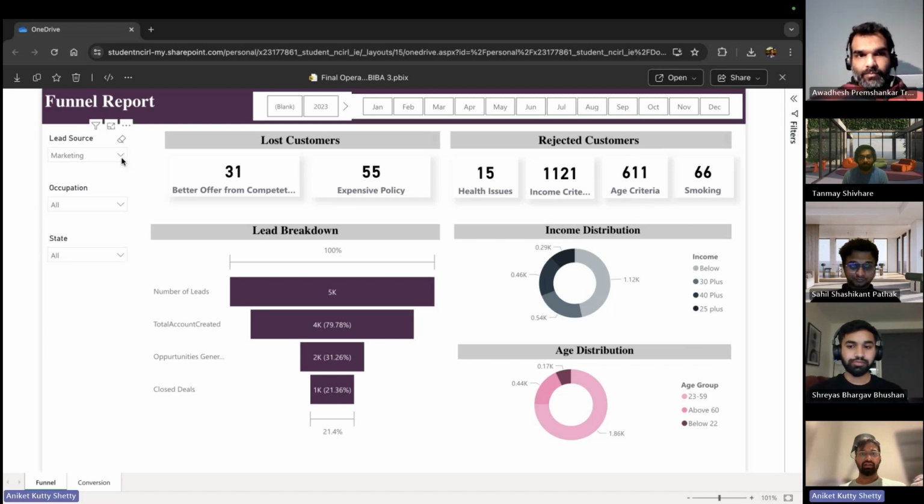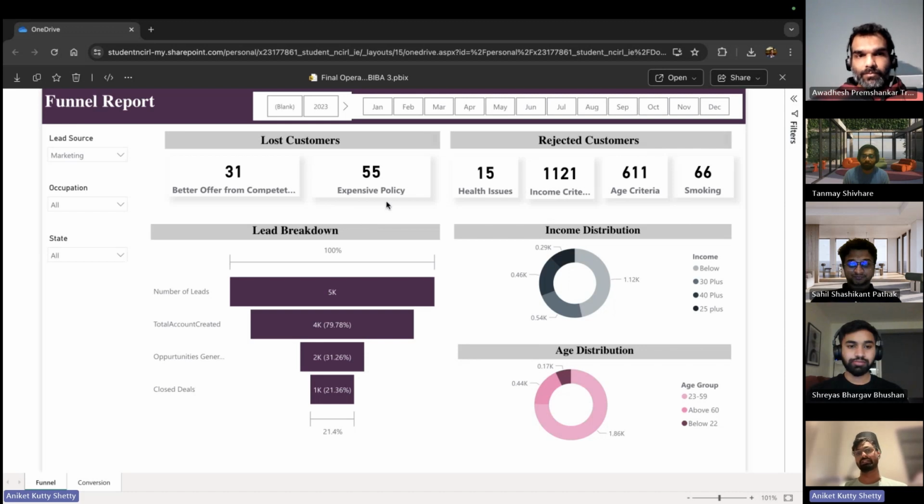Okay. All right. So let me also come back to this funnel report. From opportunity generated, from 2K to closed deals, we had lost 1K customers as well. So only 1K customers were really identified as our potential customers and closed the deal with the company, but the remaining 1K were lost. So out of those 1K customers, what were the reasons they left the policy or did not buy the policy?